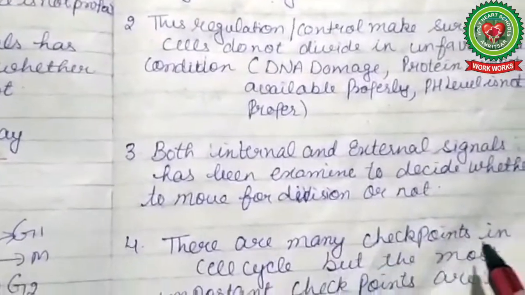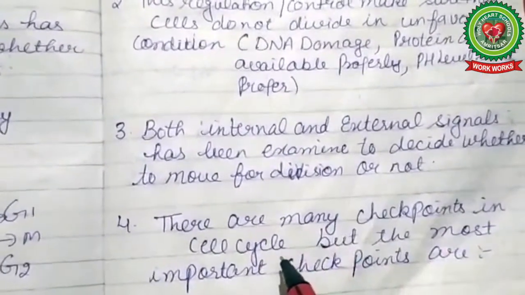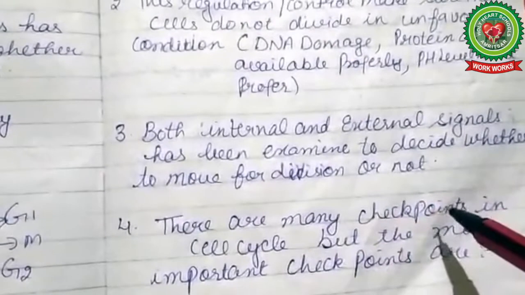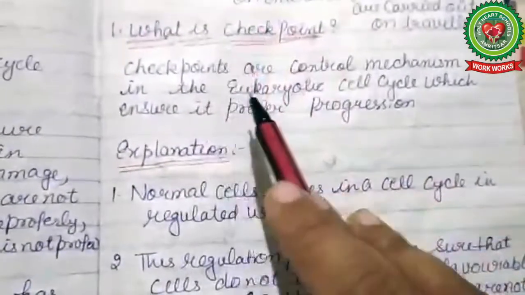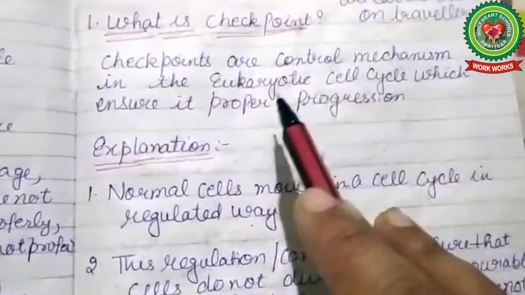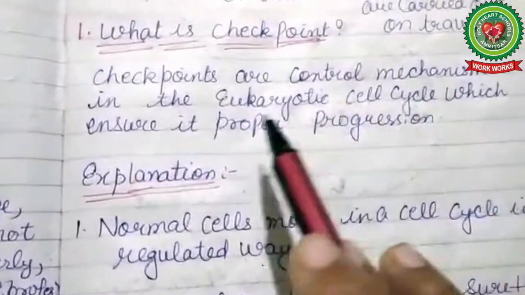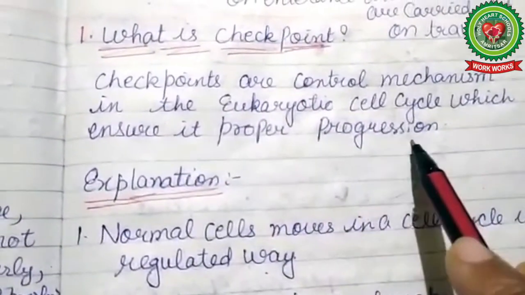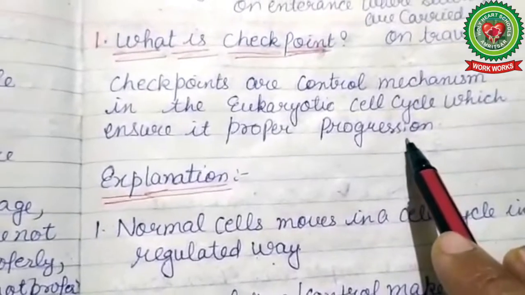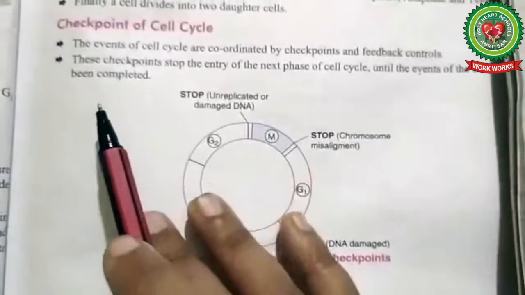So there are many checkpoints in the cell cycle. Now the question is, what is a checkpoint? Students, checkpoints are control mechanisms in the eukaryotic cell cycle which ensure its proper progression. Now open your book, page number 7.